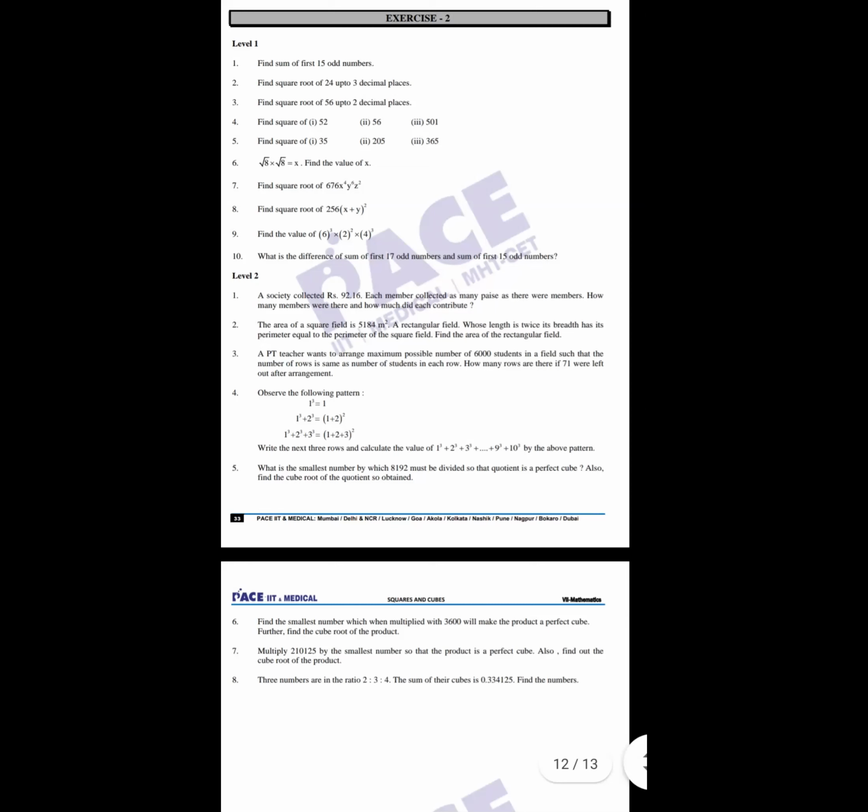You can make only one group, so 1 two is extra left. You have to create a group of three, so you have to multiply by 2 more twos. There are 2 fives, so you have to take 1 more 5. There are 2 threes, so you have to take 1 more 3. So your answer is 2 into 2 into 5 into 3.